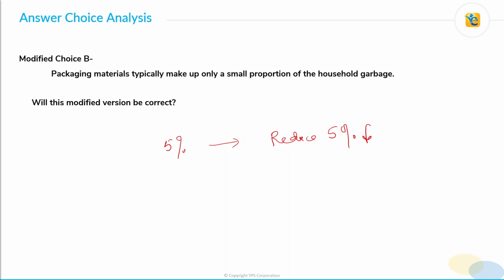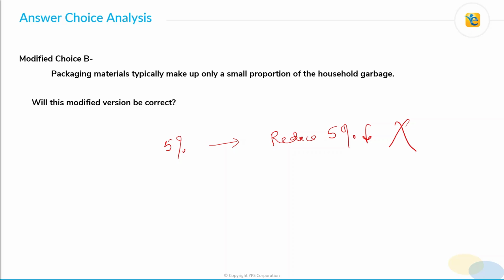5% or less. Right. Now, does our belief in the conclusion reduce because the reduction is small, or not significant? No. The conclusion talks about a reduction in dioxin pollution and not a significant reduction in dioxin pollution, as we already discussed while covering the important aspects of the conclusion. It talks about only reduction, not a significant reduction. Hence, even if the packaging material constitutes a small percentage of household garbage, new regulations will definitely help reduce some of the dioxin pollution. Therefore, even modified choice B does not go against the conclusion. The same holds true for the original choice B as well.